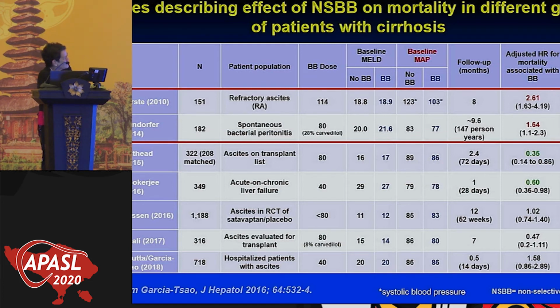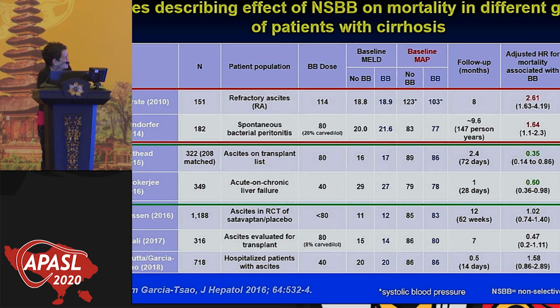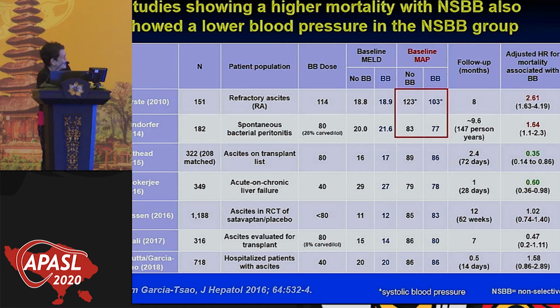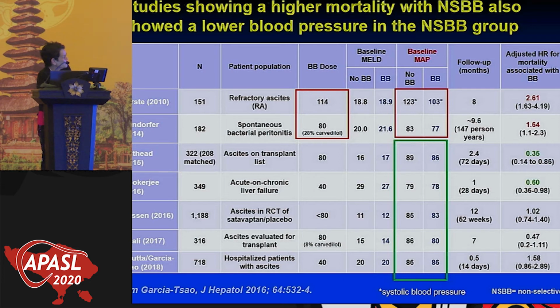The beta blocker group, in terms of mean arterial pressure, had a lower pressure, 83/77, whereas these ones here, which had the better mortality, had a lower one, and I'm going to show you this now. Look at the blood pressure, and all the other studies did not show a great difference in blood pressure. And the beta blocker dose was higher. Dr. Castelar will tell us they usually use higher doses of propranolol than we use. There's a study by Mukherjee, for example, that only used 40, and that showed the benefit of beta blockers. So it seems to be mean arterial pressure related, and this is probably a result of the dose used.